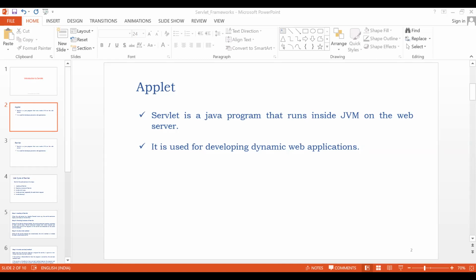Yes. You understood? What is applet? Where does applet run? Tell me. Anybody? Unmute yourself. Yes. JVM, Java Virtual Machine. On the web browser. Instead of just JVM, you have to say the JVM on the web browser.